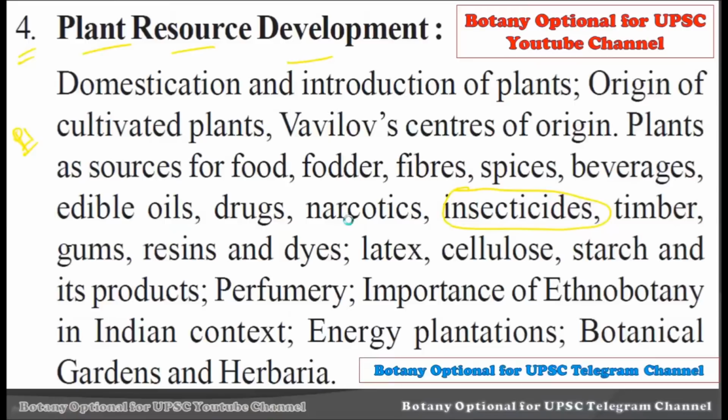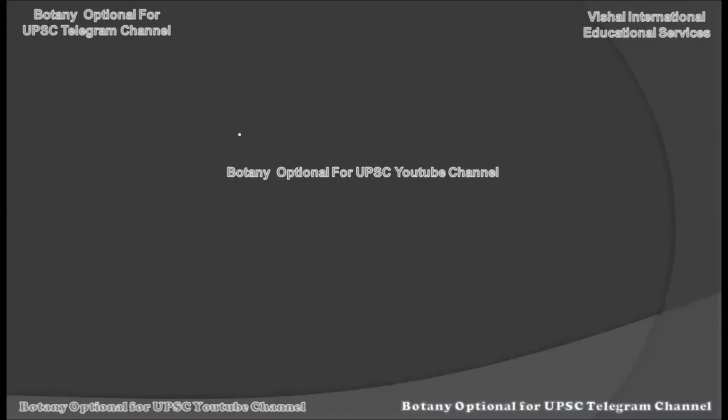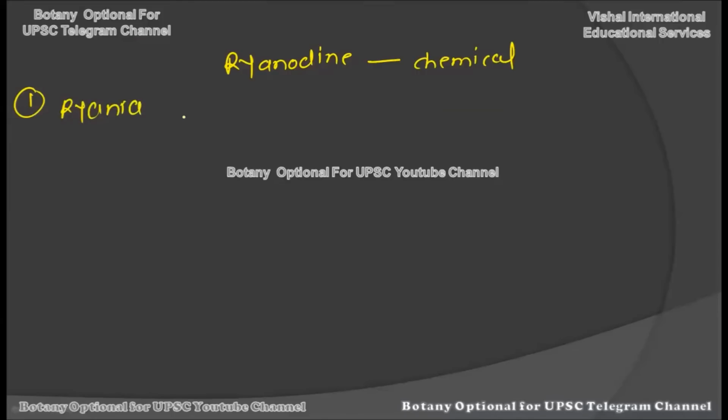Now we are going to consider the third insecticide chemical. The very first thing you should know is that you should write down carefully the name of the chemical which acts as an insecticide. So it's ryanodine, and it's a naturally occurring phytochemical. It's a chemical which naturally occurs in plants. Now, what is the source of this ryanodine chemical compound? The source is the plant called Ryania. Carefully write down the botanical name, Ryania speciosa.